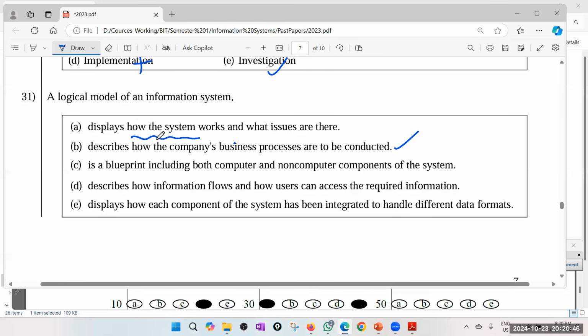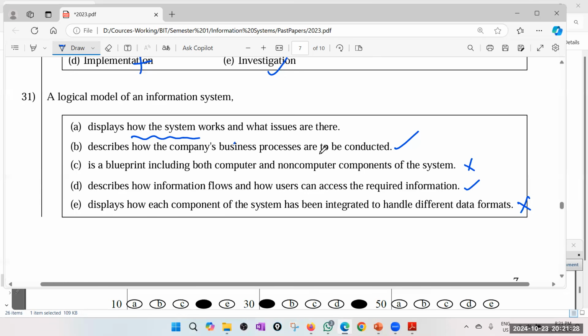It's more physical. Okay. Is a blueprint including both computer and non-computer components of the system? I don't think so. Describe how information flows and how users can access the required information. Maybe yes. Displays how each component of the system has been integrated to handle different data formats. No, that is also more of a technical thing. Technical things are not very logical. Right, so these are again tricky ones. So now you can see there are tricky questions, at least some.